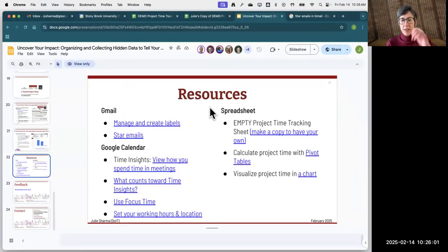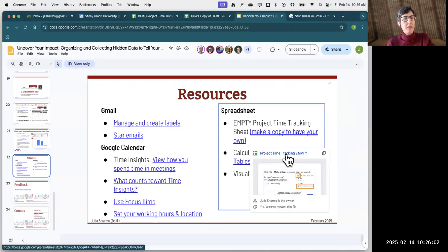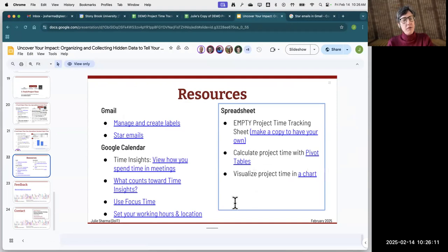Okay, as I mentioned on the resources tab, if you want to have an empty copy of that, the current version is right here. I'm going to look at the button and figure out what's going on with that though. And there's more information about all the things we looked at here. And I hope this has been helpful, and I hope you're ready to go and see what you've been up to all these years, right?